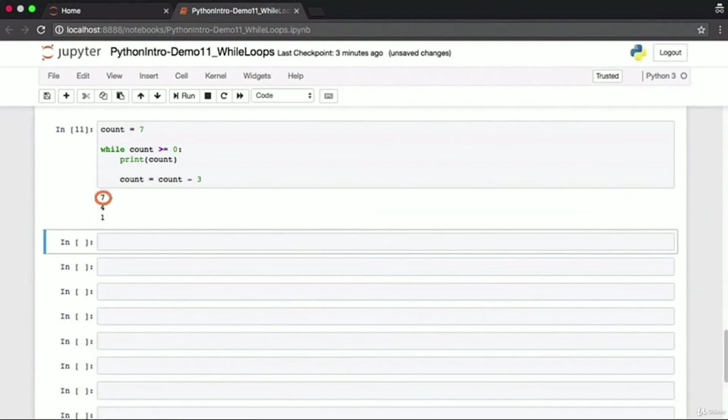It first prints out the value of 7, then 4, then 1. Then the condition count greater than or equal to 0 is false and we get out of the loop.